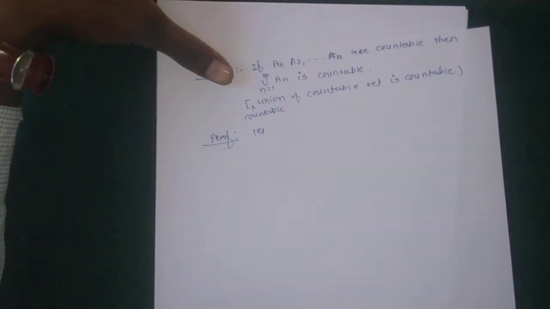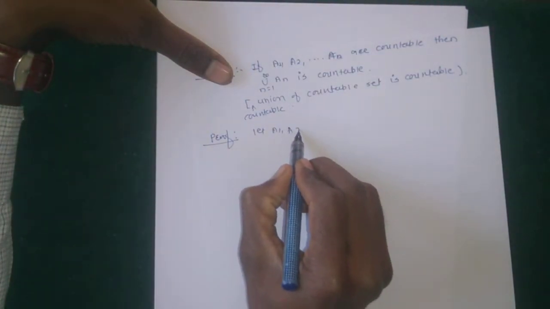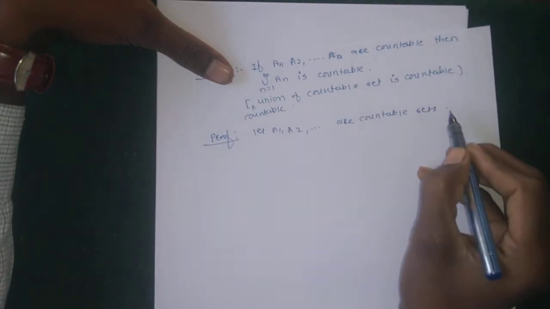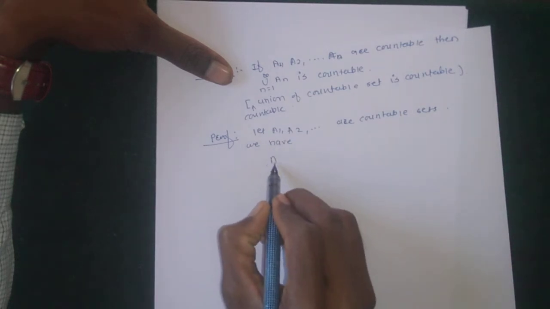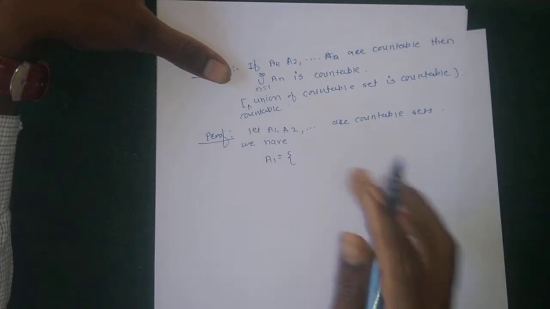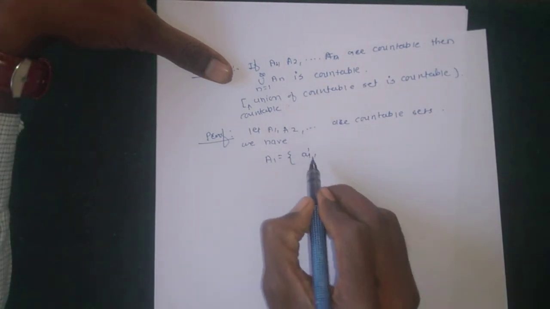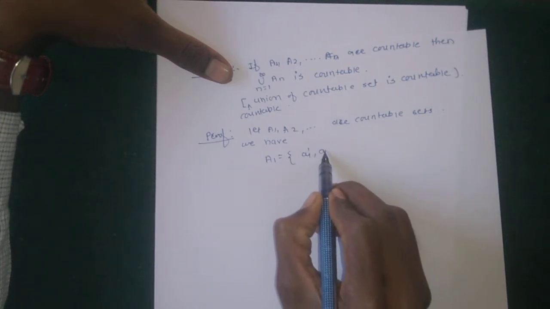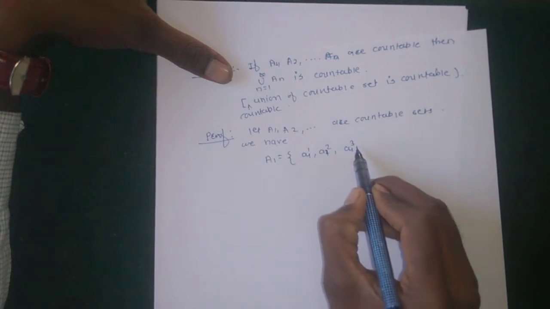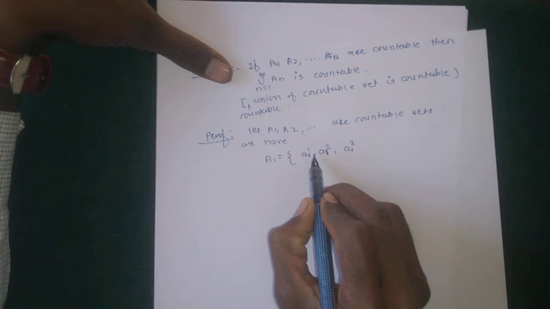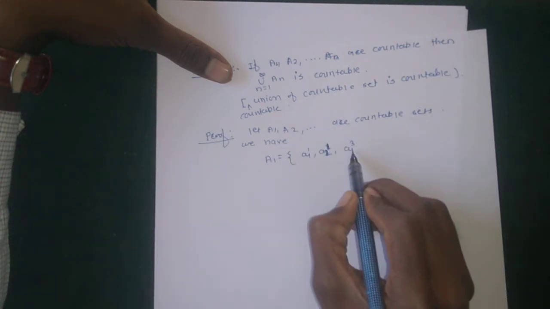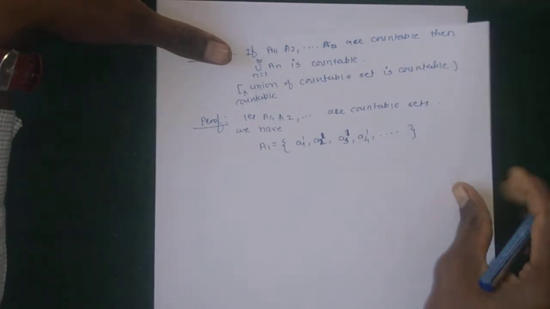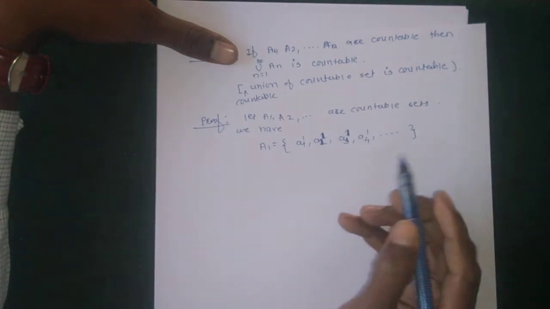Suppose A1, A2, up to so on are countable sets. Since these are countable sets, suppose the set A1 is of the form: its elements are a11, the first element of A1, a12, a13, and so on, up to some countable number, because A1, A2, up to so on are countable.